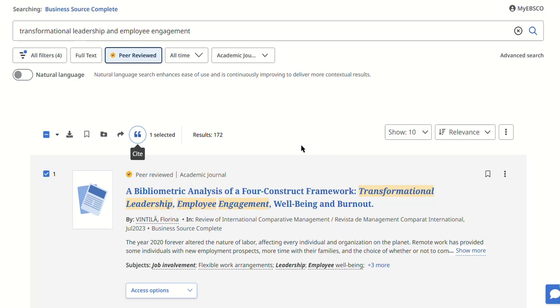So that's Business Source Complete. It's not a terribly complex process to get through. Just make sure you understand what all of these icons mean and the ramifications of adding filters to your search.